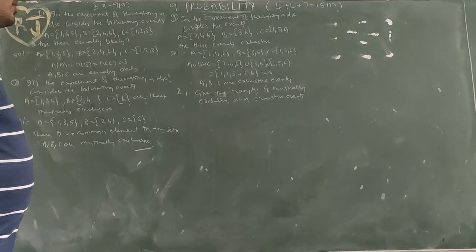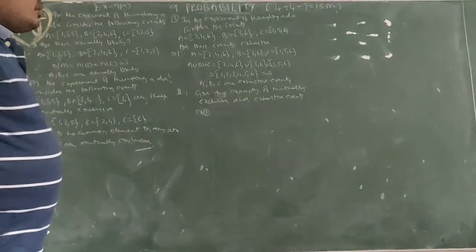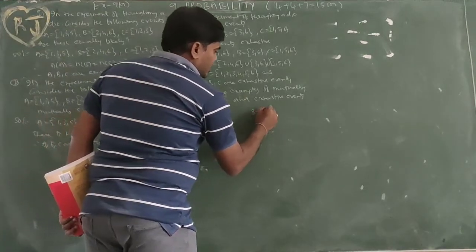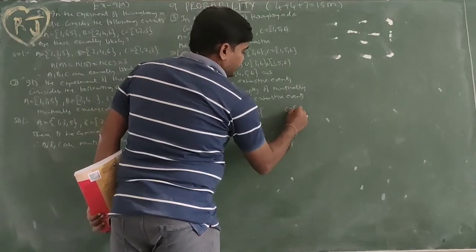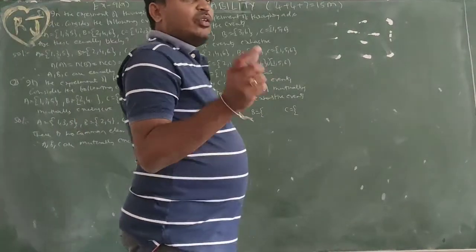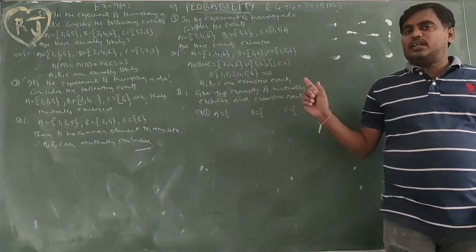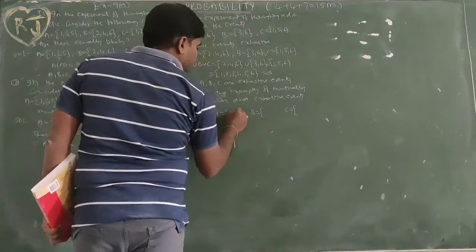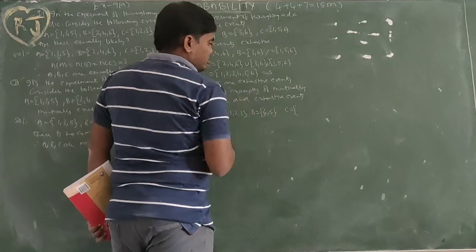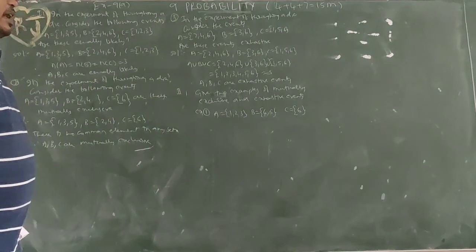For example 1, I take three sets A, B, C. Mutually exclusive means if one occurs, automatically we lose the remaining. So I am taking {1, 2, 3}, then {4, 5}, and other than those, {6}. So these are mutually exclusive and exhaustive.